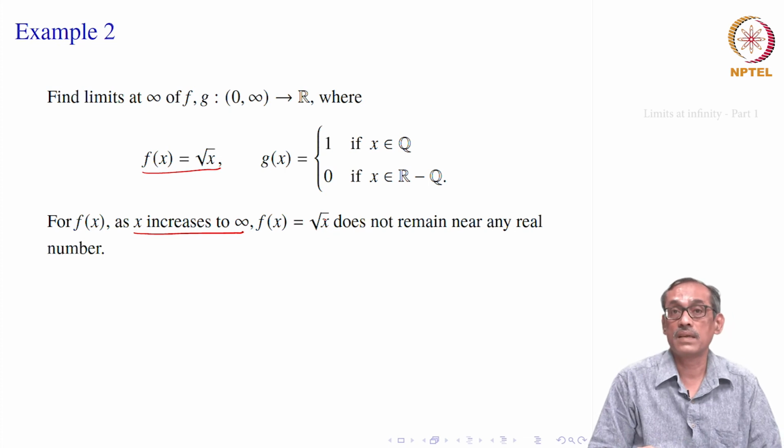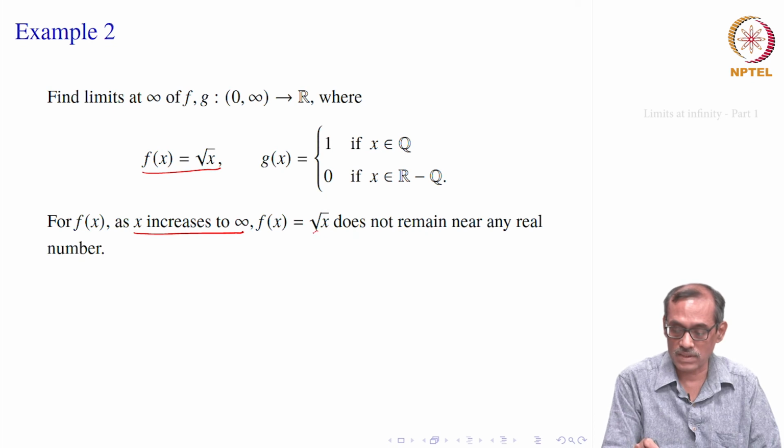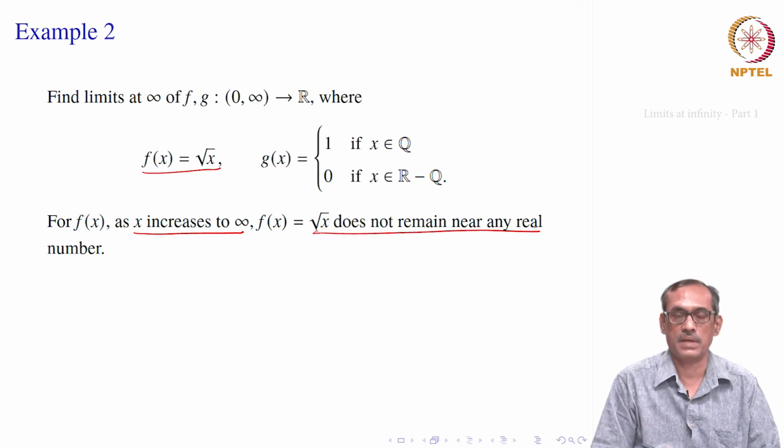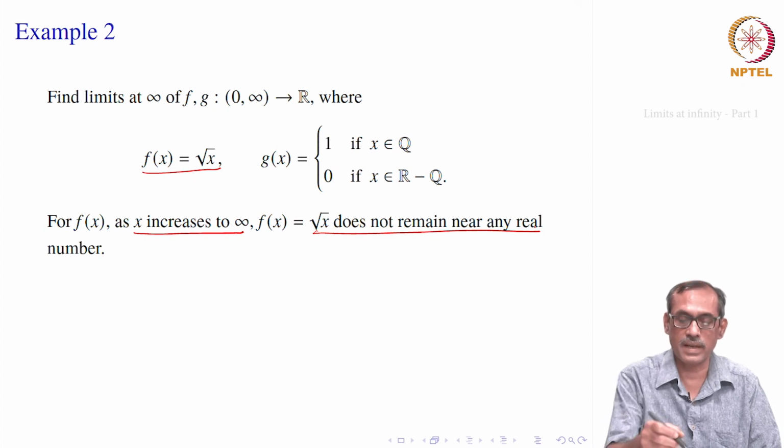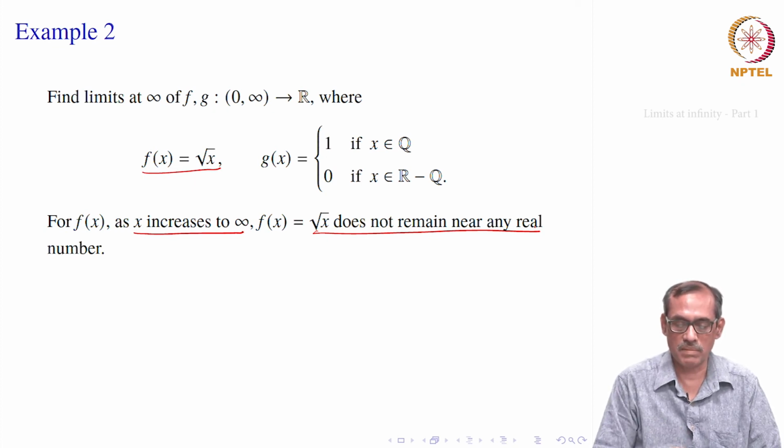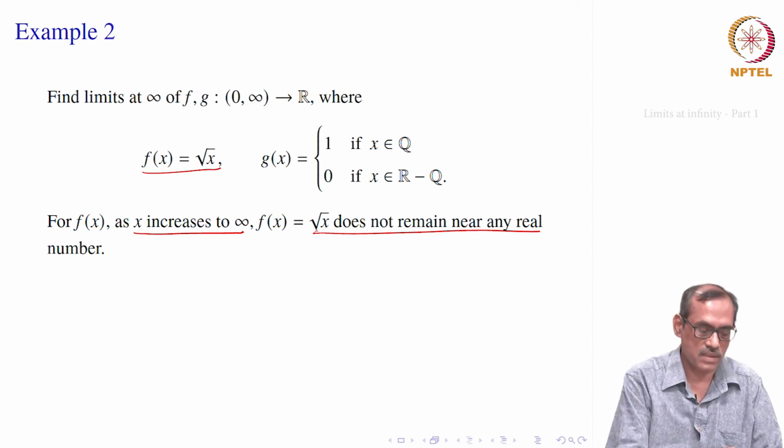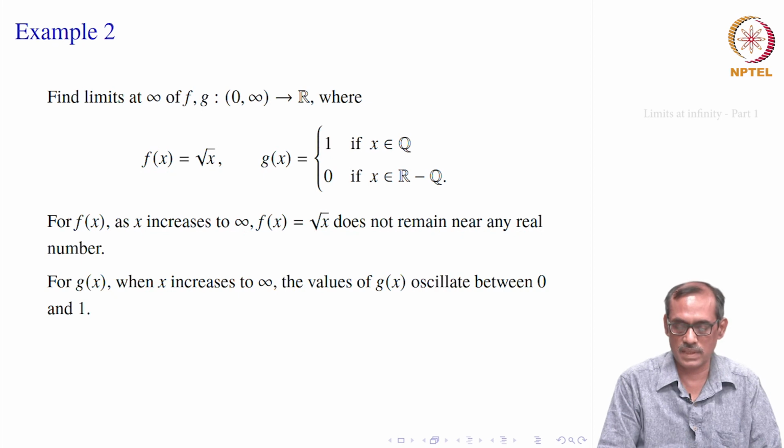For every epsilon, I should get one delta. So, for every epsilon, I should have mod of f x minus 100 less than epsilon. It is not so, because it is becoming 1000. So, if I choose epsilon equal to 1, it does not hold. So, that is the argument that root x does not remain near any real number, it becomes larger. That is our intuitive feeling, and you can justify it through the formal definition also. So, that means f x equal to root x will not have a limit as x goes to infinity.